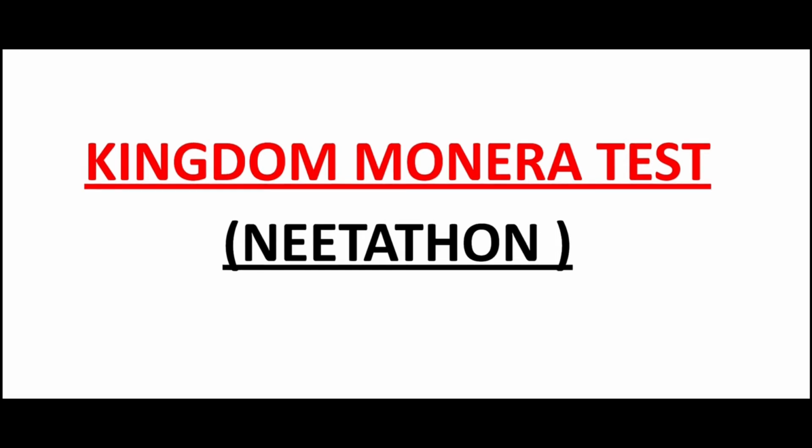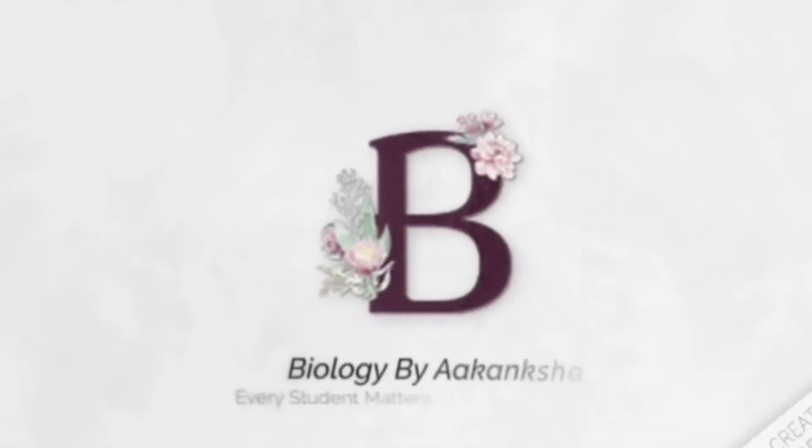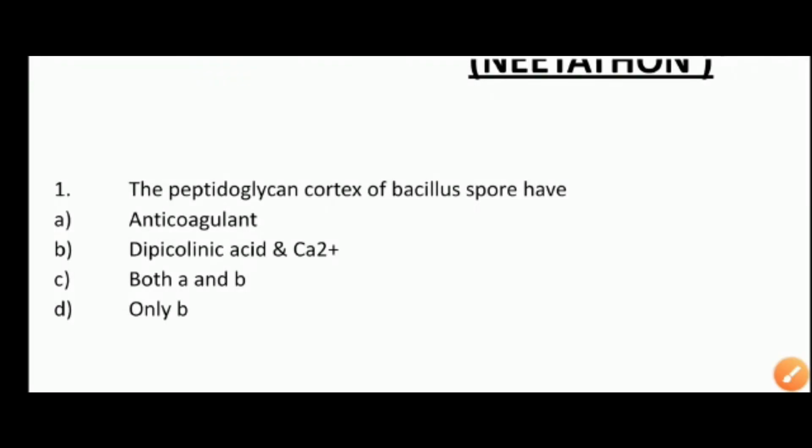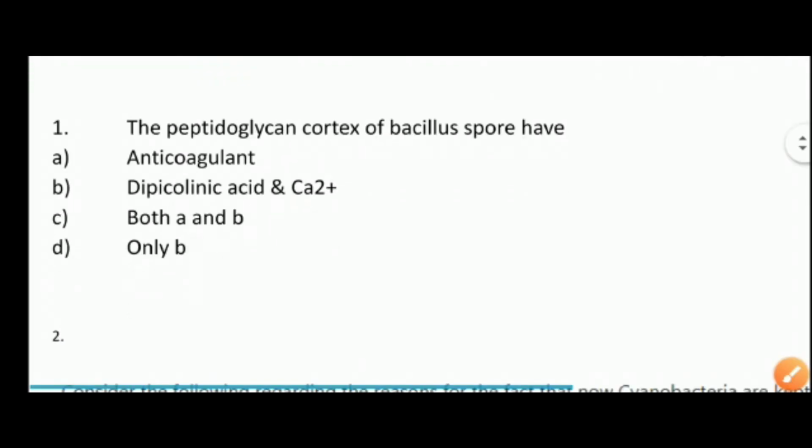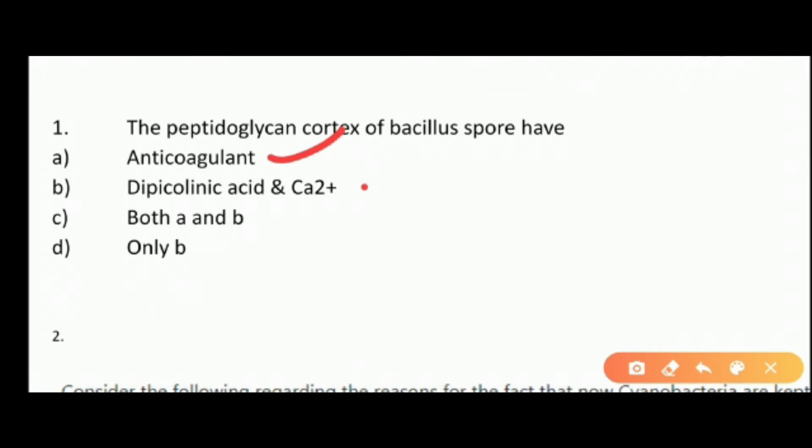NEETATHON. The first question is, the peptidoglycan cortex of Bacillus spore has... If you remember, we have discussed the structure of the Bacillus spore, which was one of the asexual reproduction methods in bacteria. In that we discussed that the cortex layer of this spore has an anticoagulant as well as dipicolinic acid and calcium ions. So we have both of these, so option C will be correct.